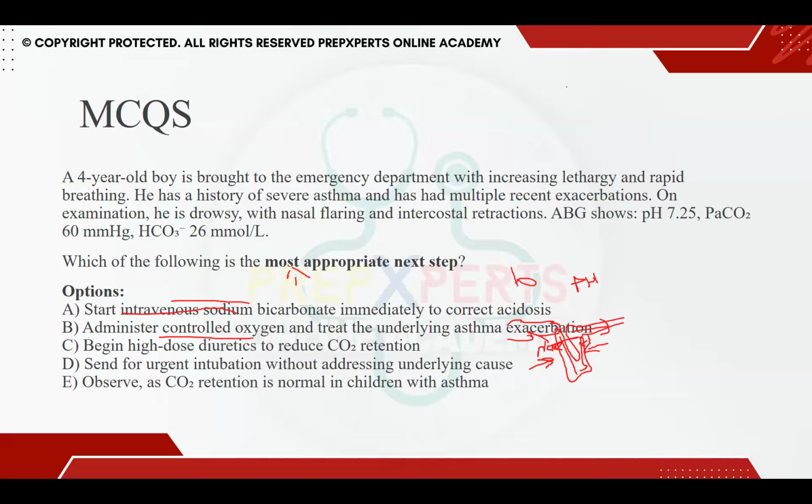If he presented with the pH of 7.25, you had PaCO2 of 50, and the bicarb is also rising, it is rising towards 30. So now you do realize that pH is less than 7.25. PaCO2 is rising, but bicarb is also compensatory rising. So that means this is partially compensated. For instance, your pH is 7.35, your PaCO2 is 70, and your bicarb is 35. That means full compensation has occurred. Both of them have increased in number to keep the pH towards normal, and they have successfully kept the pH normal. So this is full compensation.